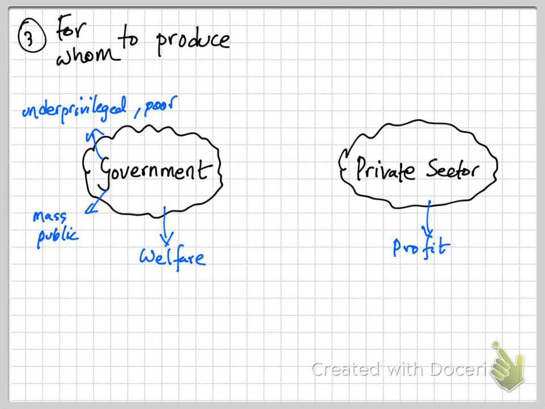However, what about the private sector? The private sector produces for people who have money, right? It produces for people who are rich, because essentially these are the people who can give the private sector something that they want, which is the profit, right? So that is one of the disadvantages of the private sector. It has a lot of inequality, because the people who are rich and the people who can pay the money are the ones that the private sector produces for, right?